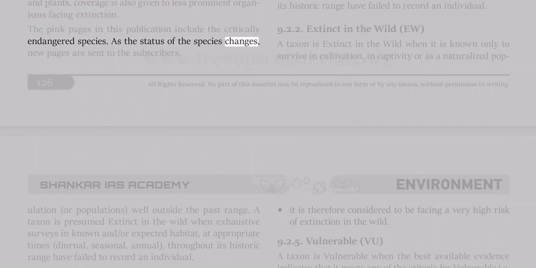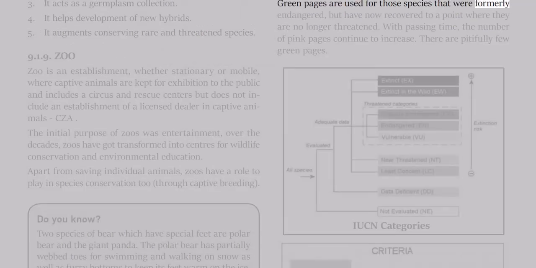As the status of the species changes, new pages are sent to the subscribers. Green pages are used for those species that were formerly endangered, but have now recovered to a point where they are no longer threatened. With passing time, the number of pink pages continues to increase. There are pitifully few green pages.